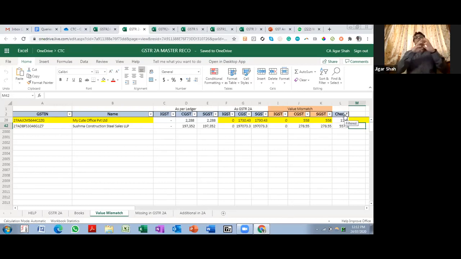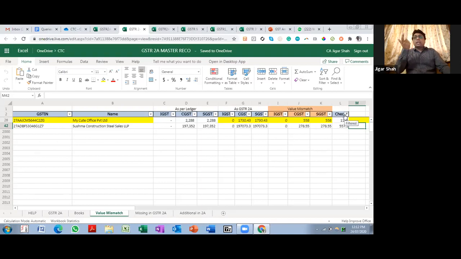Once you get these items, then once again you need to do your background work. If there is a value mismatch, first of all you will check your books of accounts. If there is any error in your books, you need to rectify. Once again, this is possible if your audit is not concluded. So this is something which should form part of your stat audit itself, right?